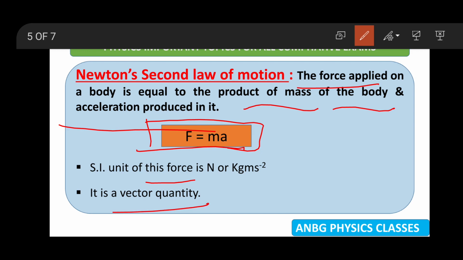Remember, what is Newton's second law of motion? The force applied on a body is equal to the product of the mass of the body and the acceleration produced in it, that is F = ma. The SI unit of this force is Newton or kg meter per second square, and it is a vector quantity because force has both magnitude and direction.